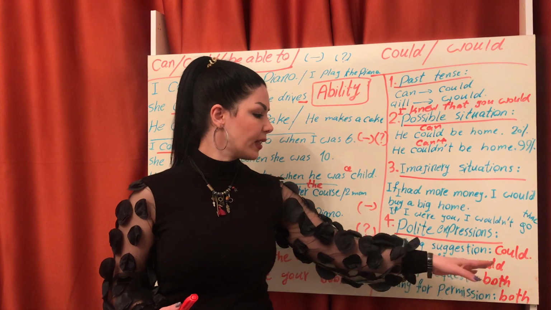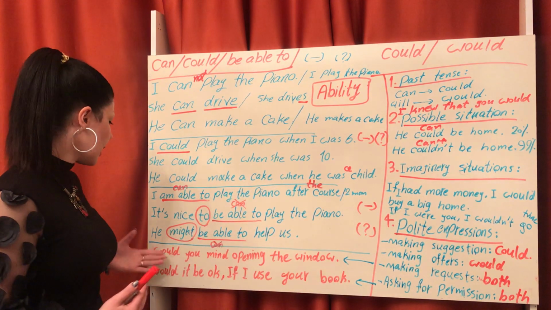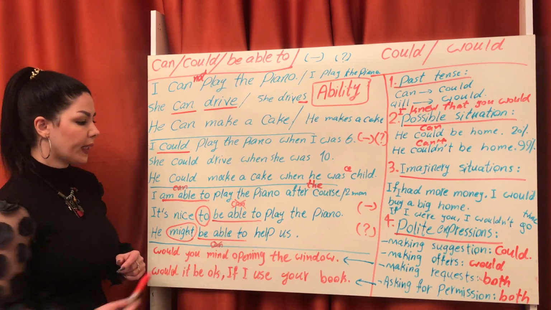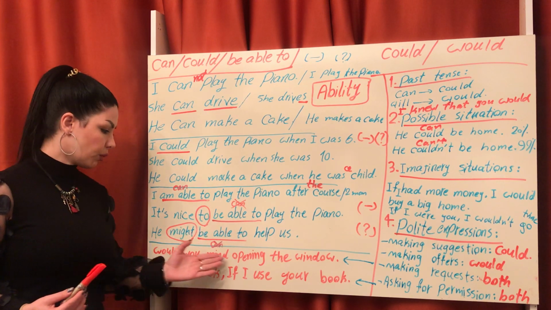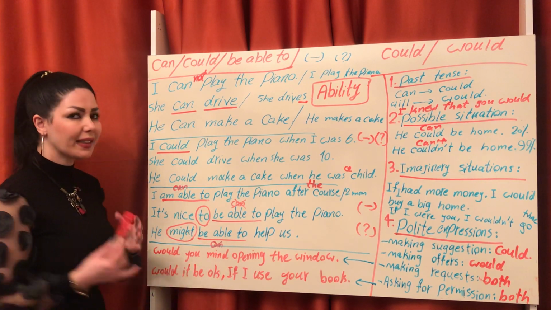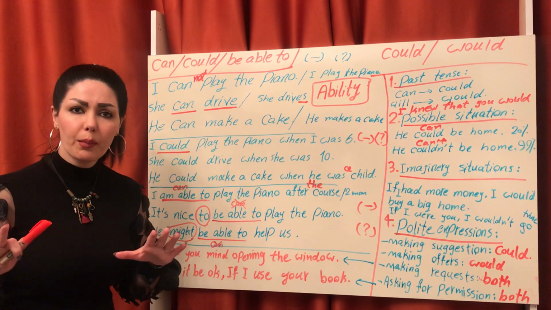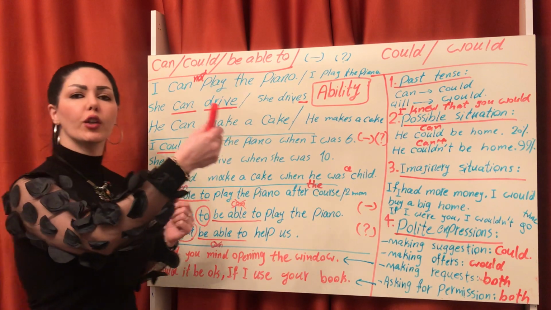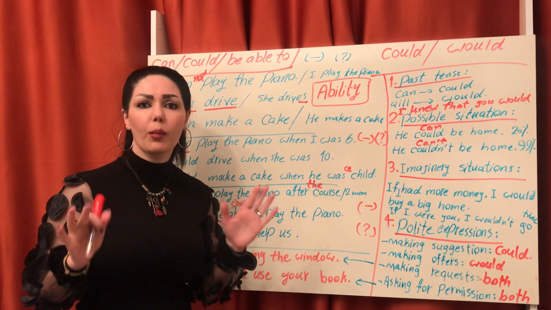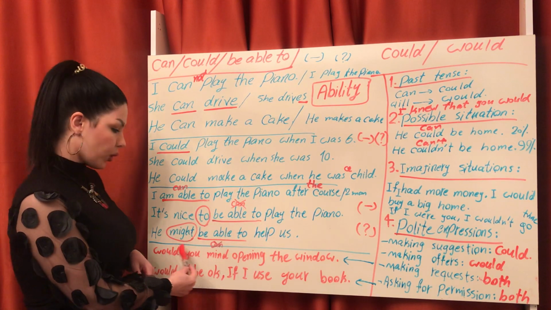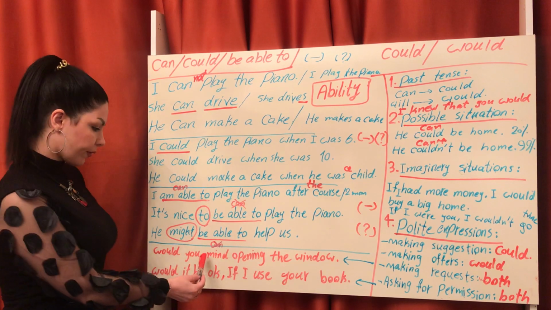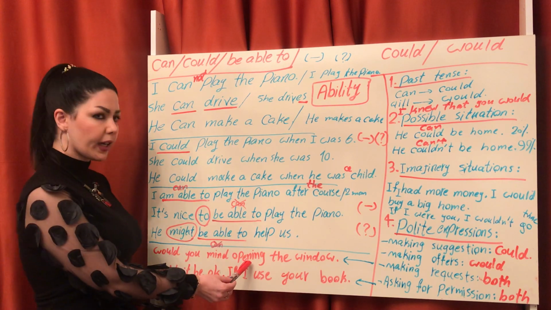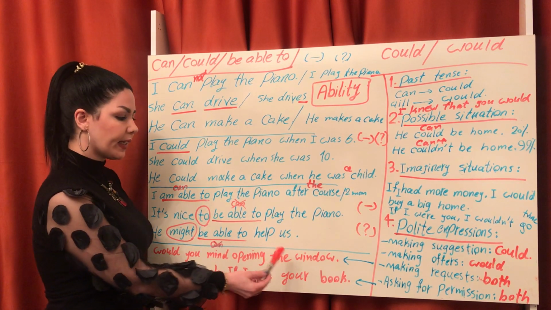And also we can use would for asking this. Would you mind opening the window? What does it mean, would you mind? When you use would you mind, it means that it is not a problem for you if I do something. For example, if I open the window, it's not any problem for you. So I say, would you mind opening the window? After would you mind, we have to use the ing form of the verb.